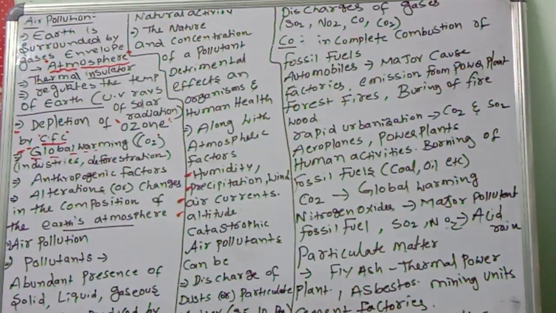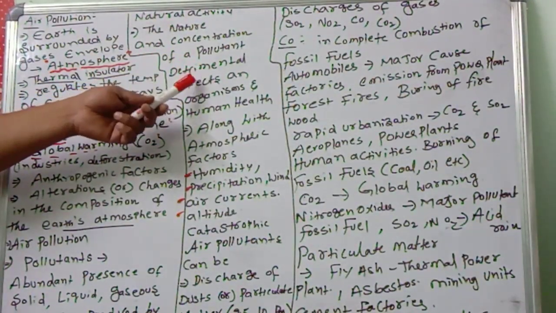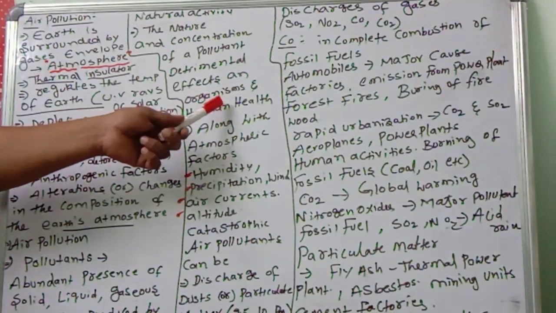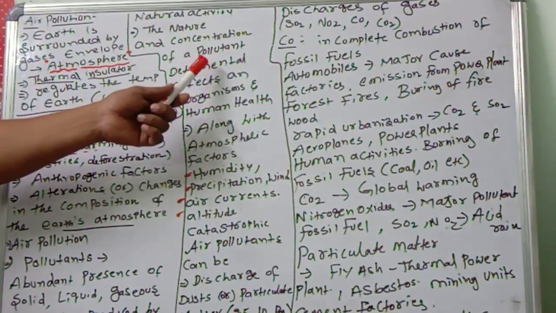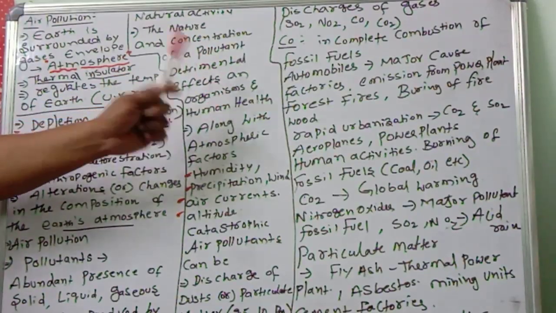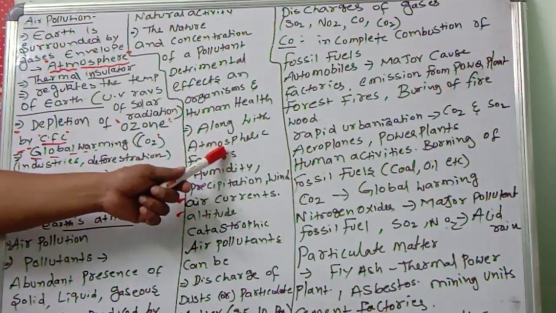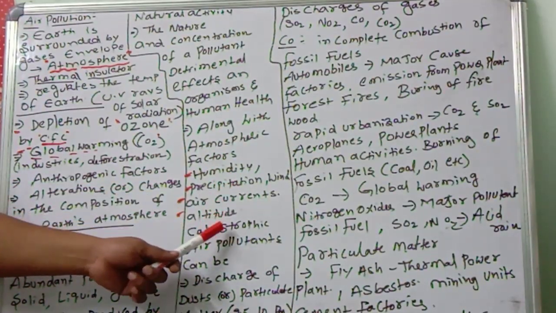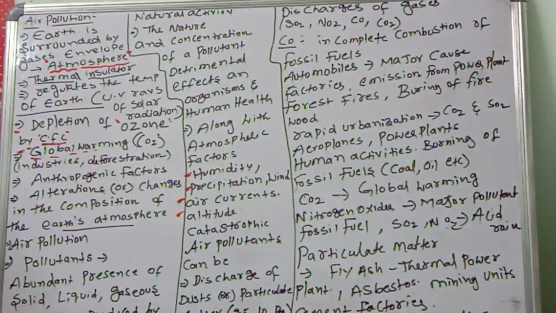The nature and concentration of the pollutant determine the detrimental effects on organisms and affect human health. Very dangerous problems are caused because of the pollution. Along with atmospheric factors like humidity, precipitation, wind, air currents and altitude, the effects are far reaching and catastrophic. So some problems are faced because of natural atmospheric factors also.